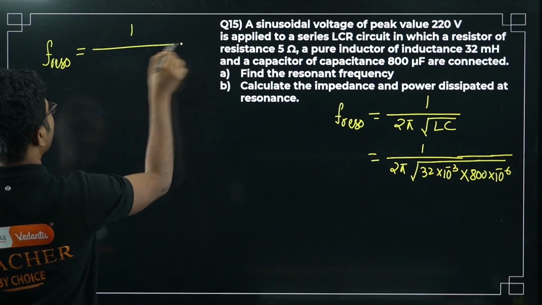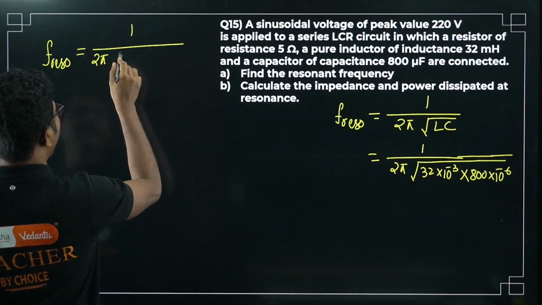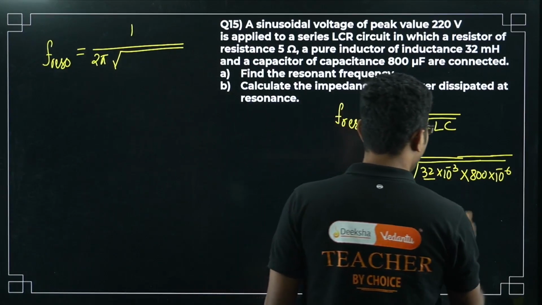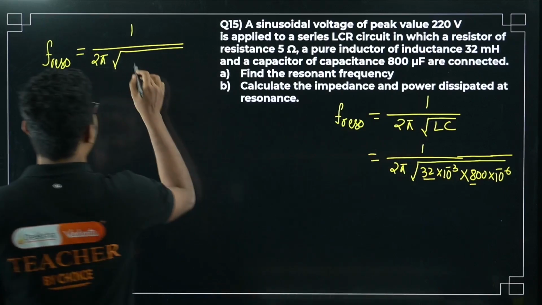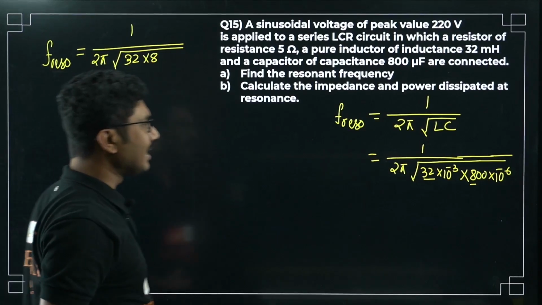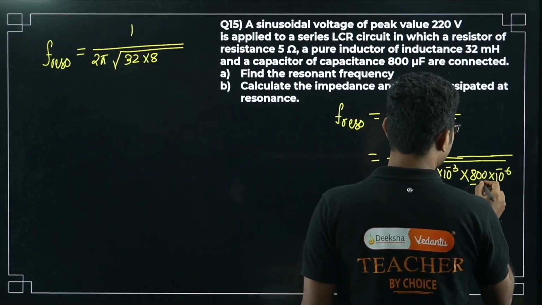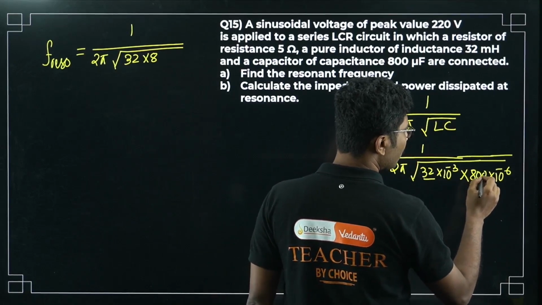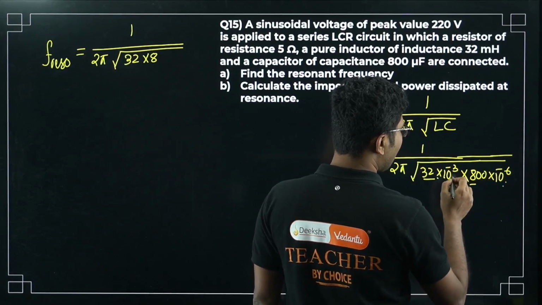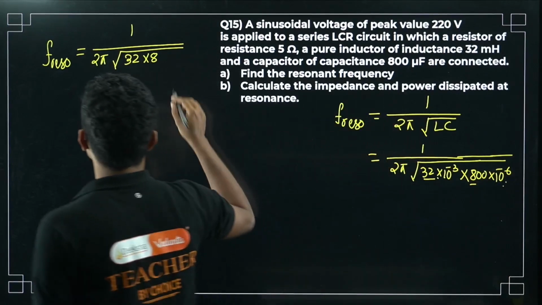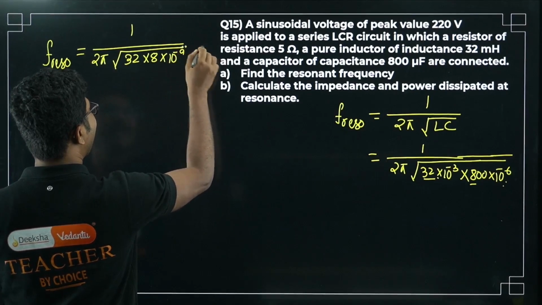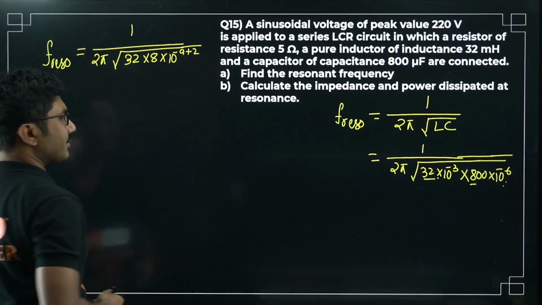So 1 by 2 pi, what we can do, 32 into 8, and if you see how many zeros there are, you add them, 10 to the power of minus 9, and there will be plus 2 zeros.